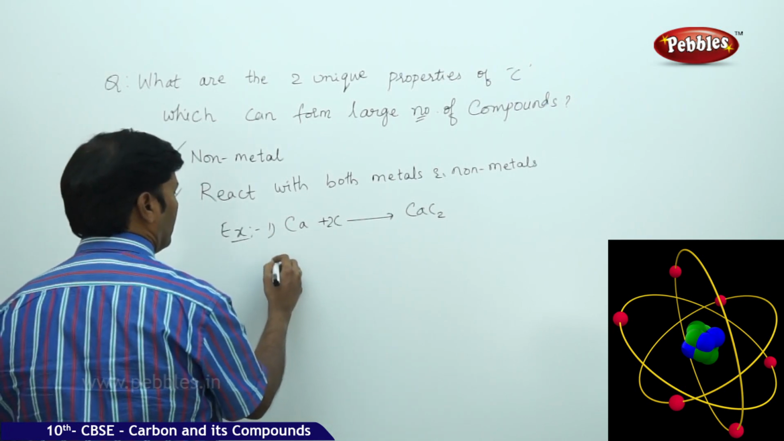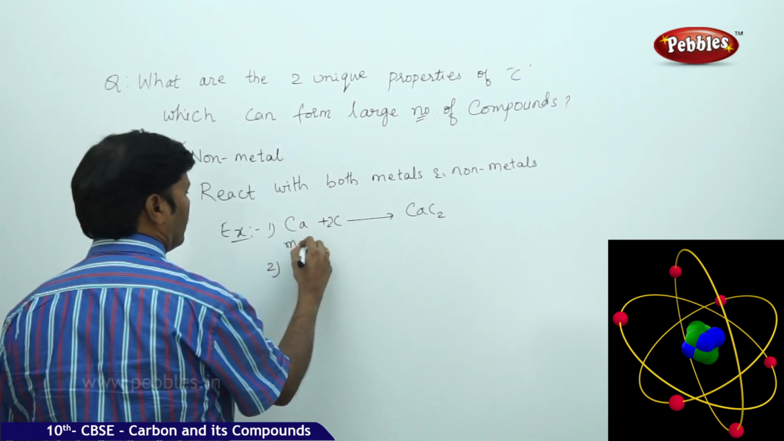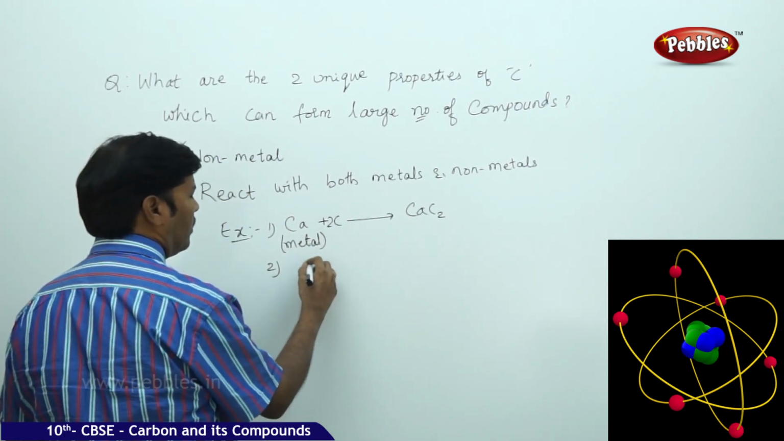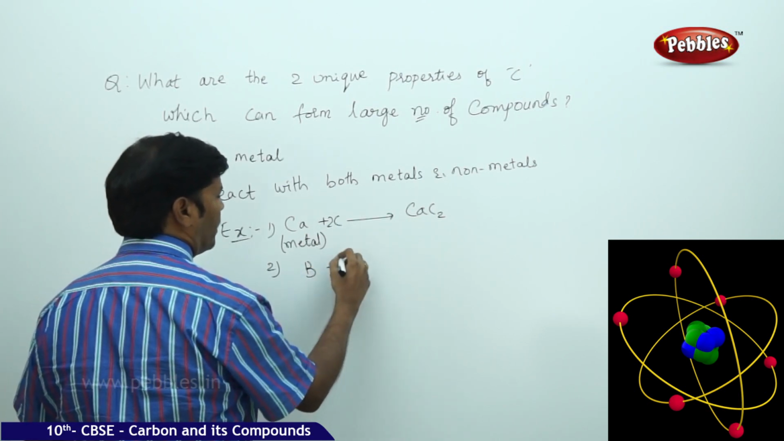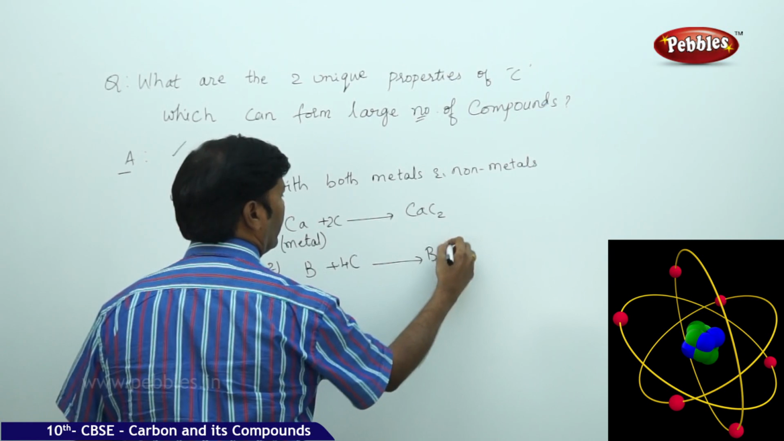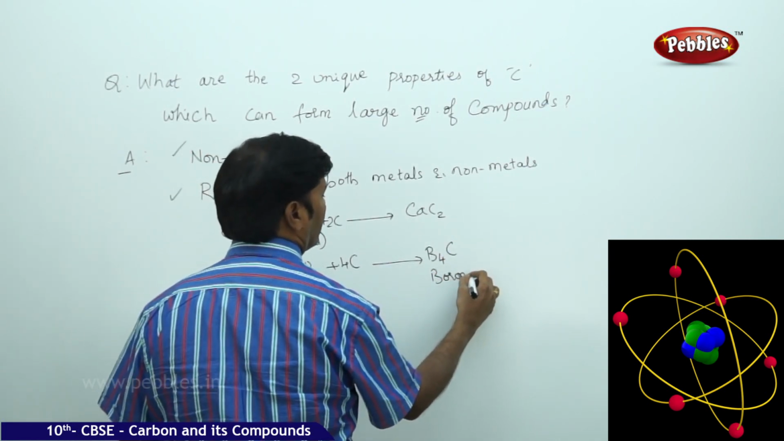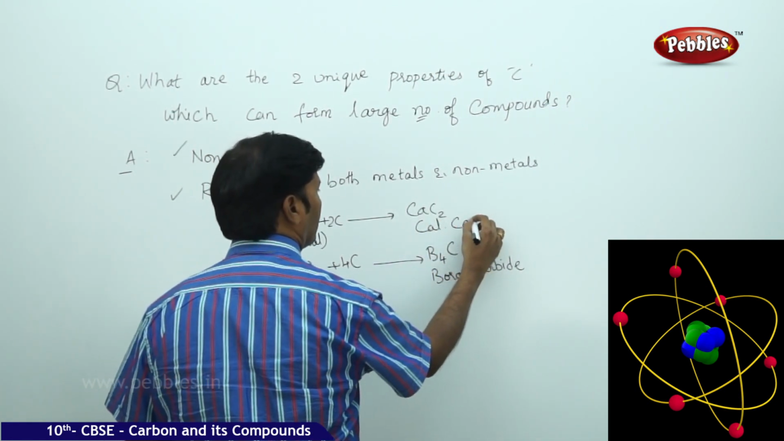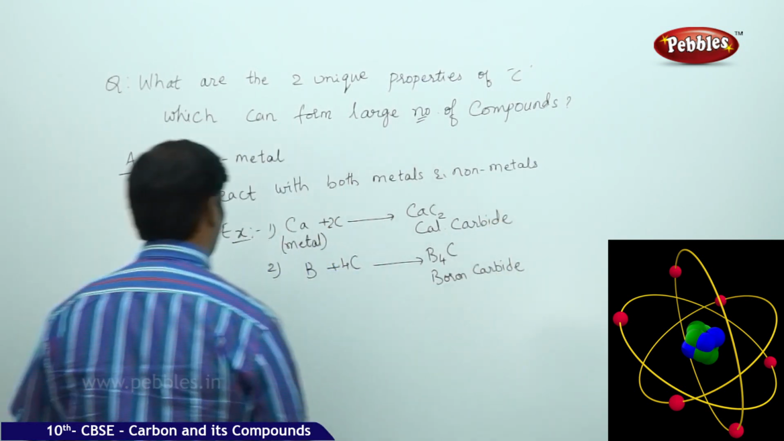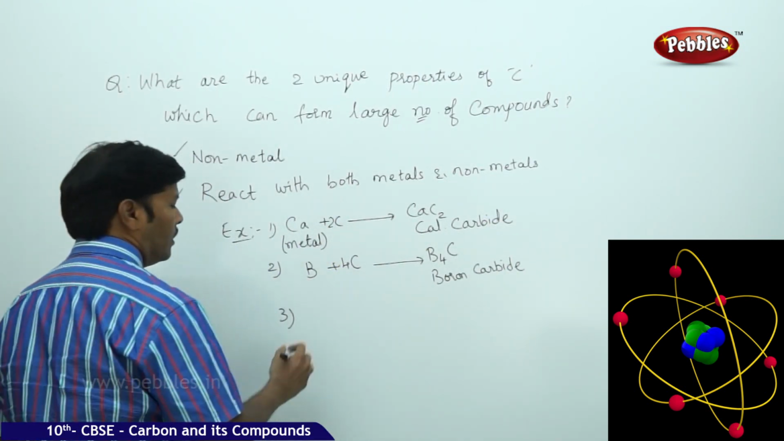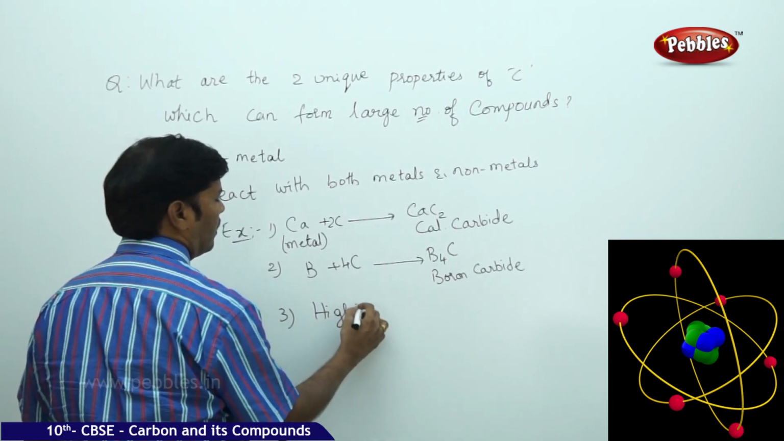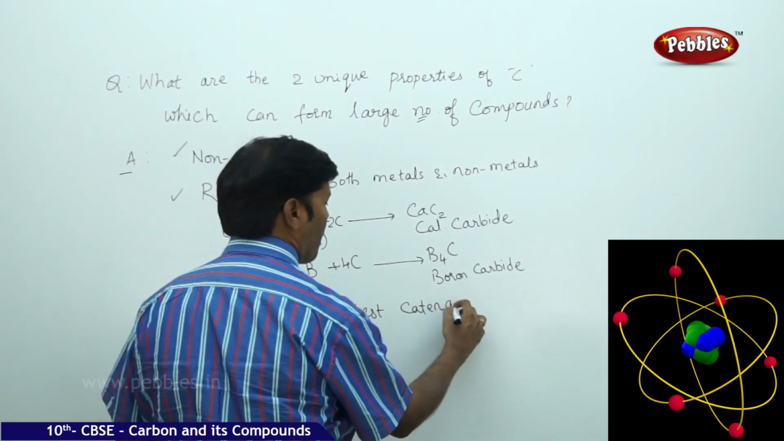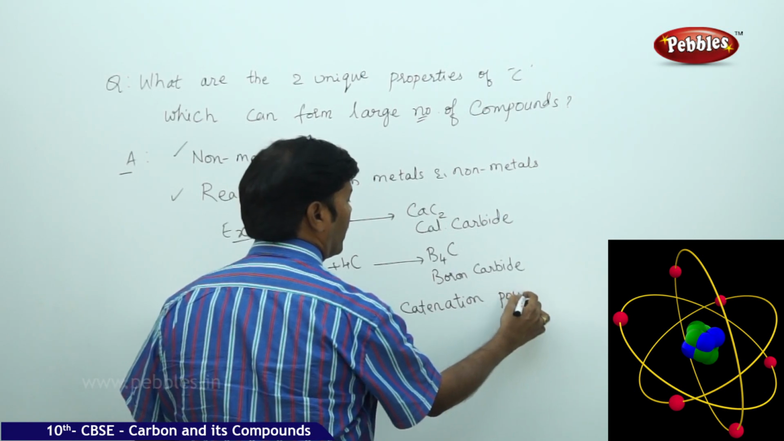And with metal, you can take boron plus carbon. If you take B4C, boron carbide, calcium carbide, and also you can add one more because it shows the highest catenation power. It shows the highest catenation power.